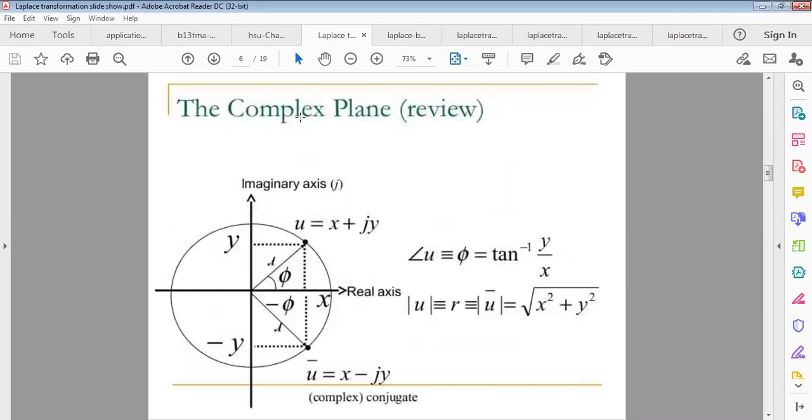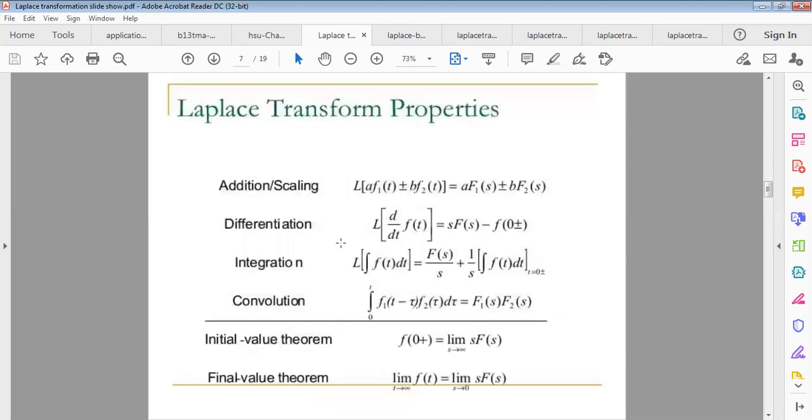So we must have an idea about the complex plane, which we have studied in complex numbers. You must know about the imaginary axis and the real axis. So it forms u equals x plus iy, that means a complex variable function. In the next lecture we will study the properties of Laplace transformation. Till then, this is the end of this introduction to Laplace transformation.